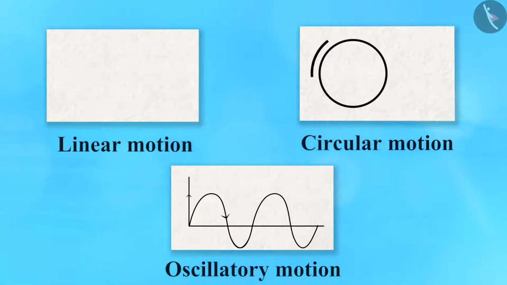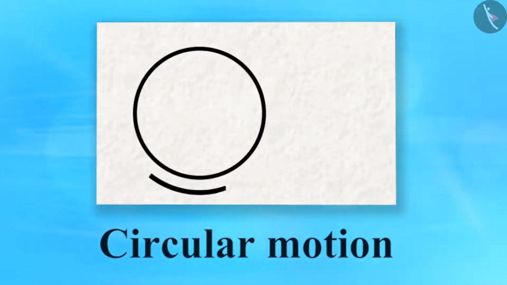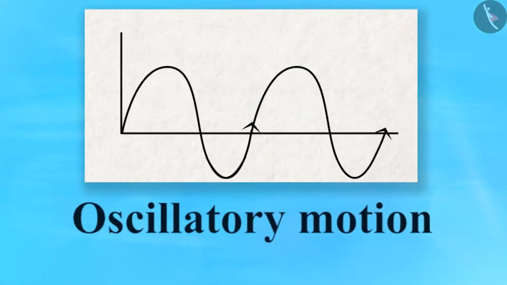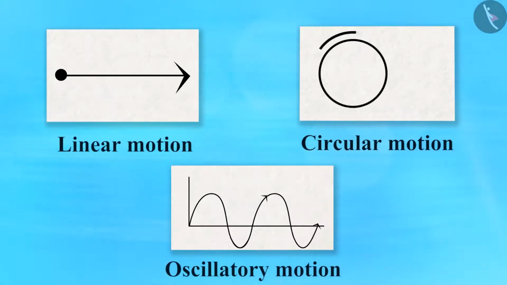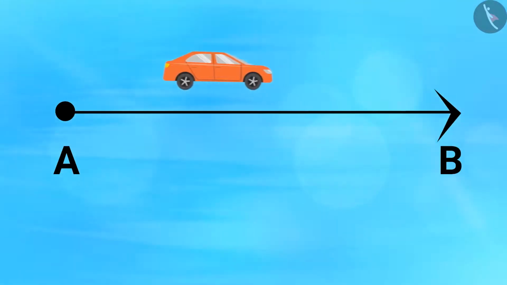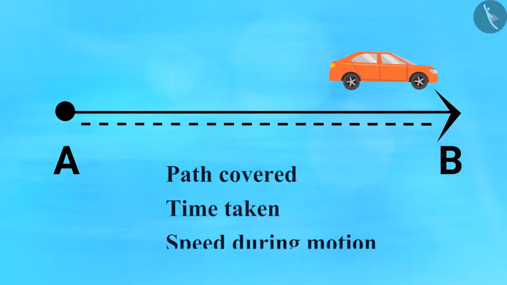Motion is of many types, like circular motion, linear motion, oscillatory motion, etc. While observing the motion of an object, we have to calculate certain parameters like path covered, time taken, and speed during motion.